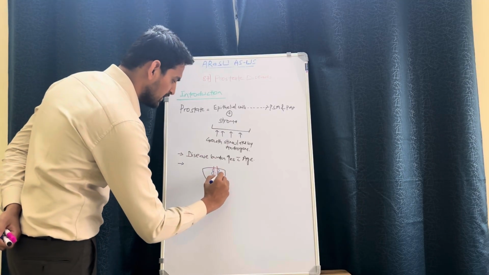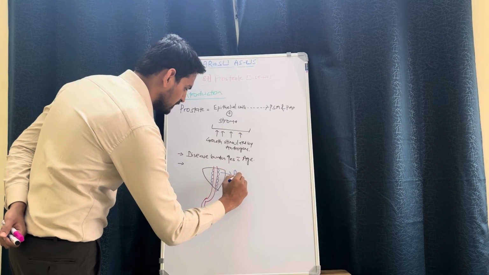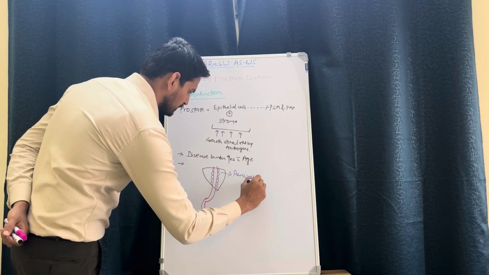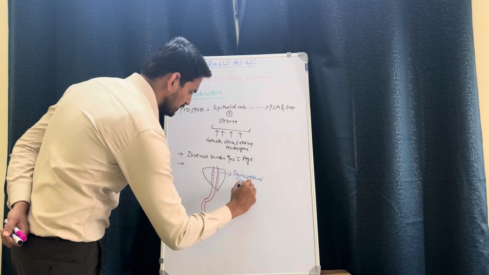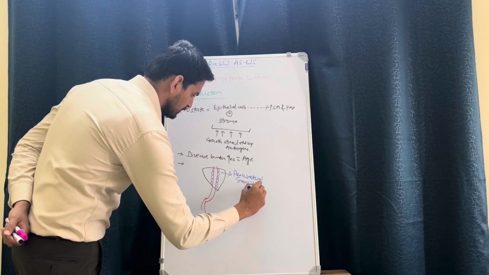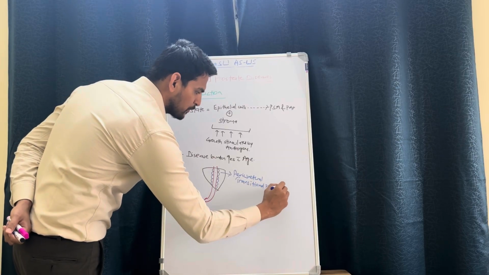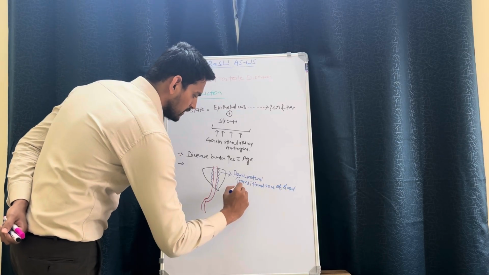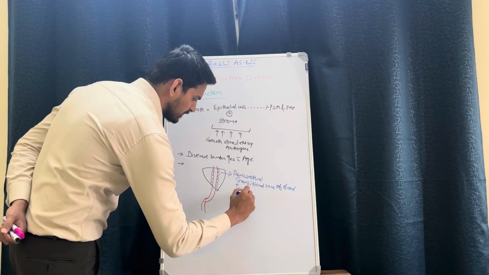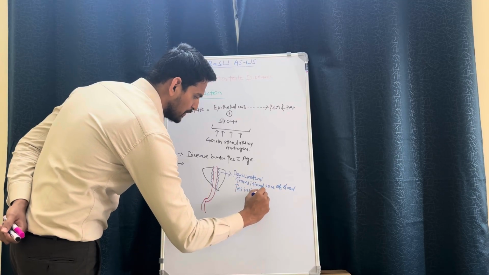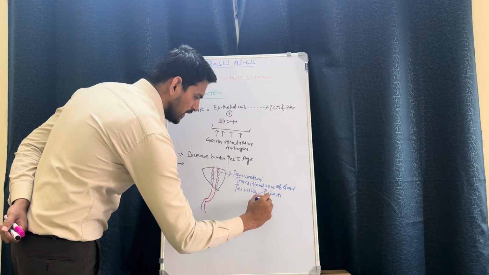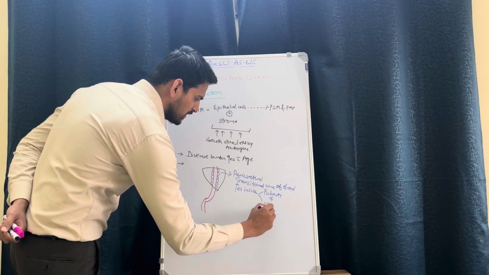So the point here is the periurethral transitional zone of prostate gland increases in size during puberty and after 55 years of age.